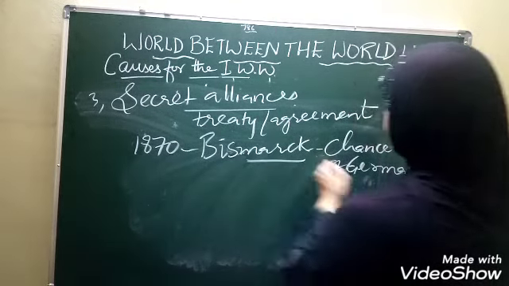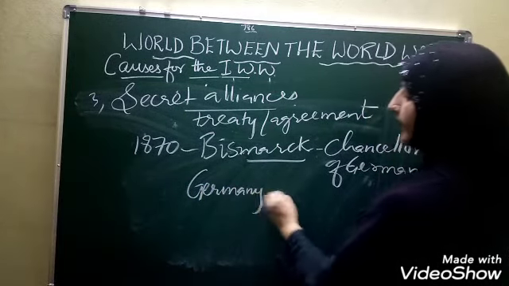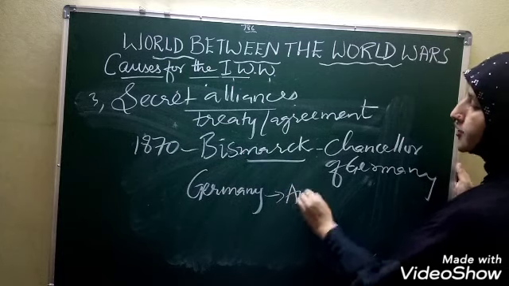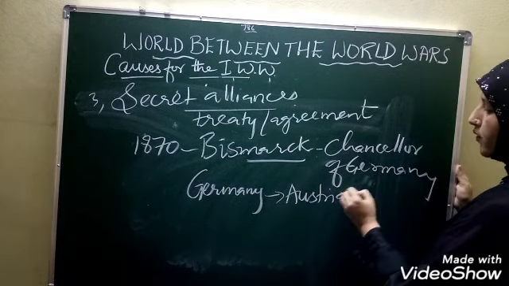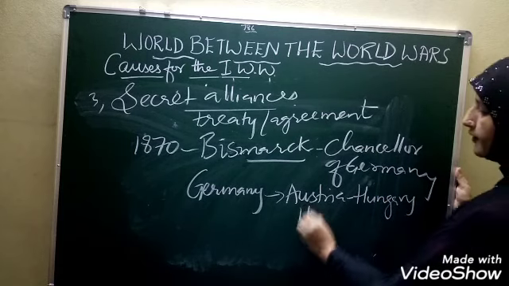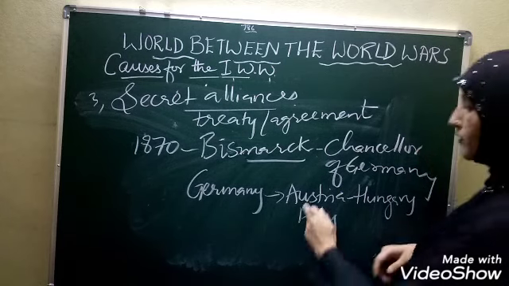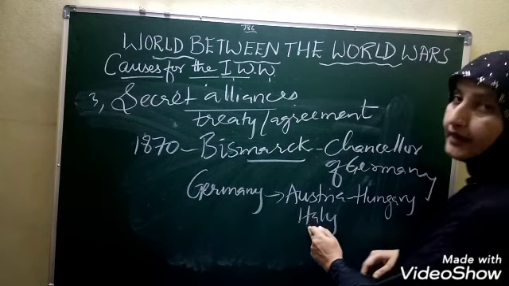So Bismarck, I said, Germany. Germany made an alliance with Austria-Hungary and Italy.